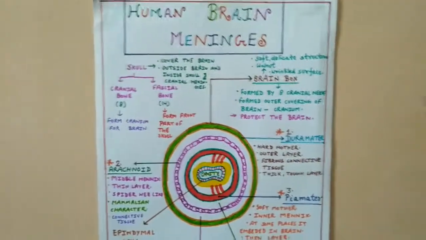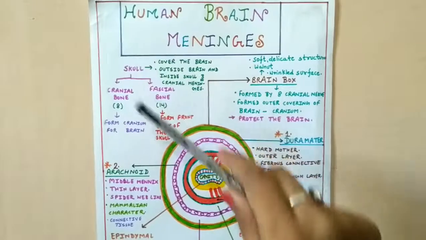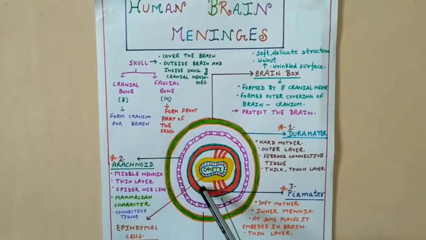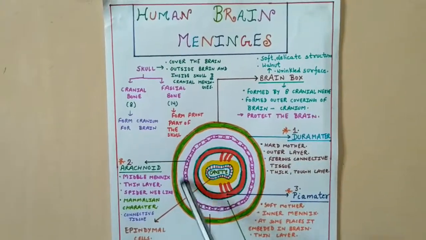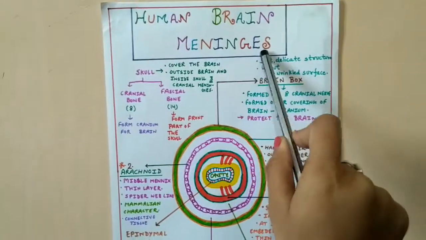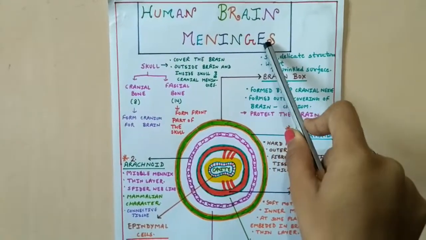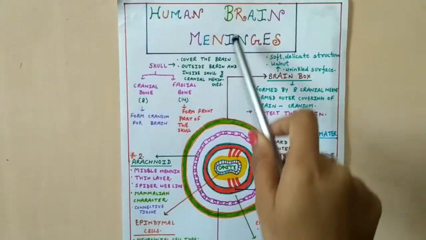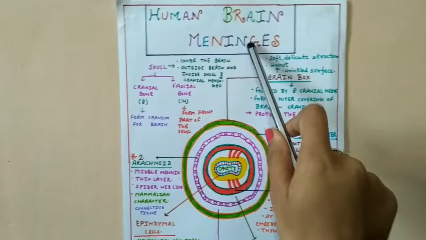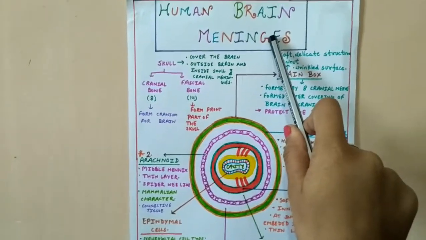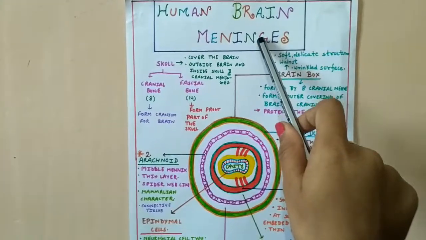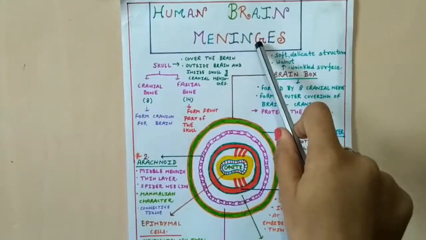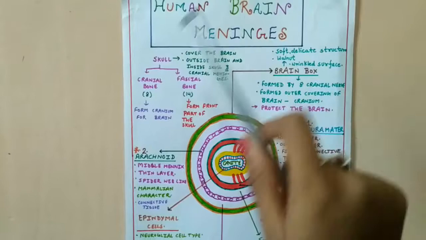So friends, in this diagram you can see that this is the brain and these are the meninges around the human brain. What is the meaning of meninges? Meninges are basically the layers which are present around the brain. That's why these are called brain meninges. And these meninges are very important because they protect the human brain from any injury or any shock.